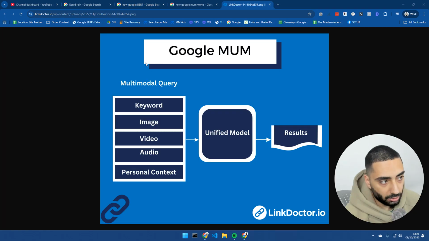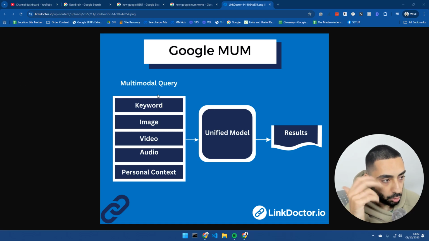And now we're going to be looking at Google MUM, which is the brand new key phrase that everyone's basically talking about. Now, what MUM stands for is Multitask Unified Model. Now, this model is probably one of the most used ones when it comes to Google AI overviews because it helps Google's advanced AI system understand information like a human researcher would, which is really important to understand when we're trying to rank in AI overviews.